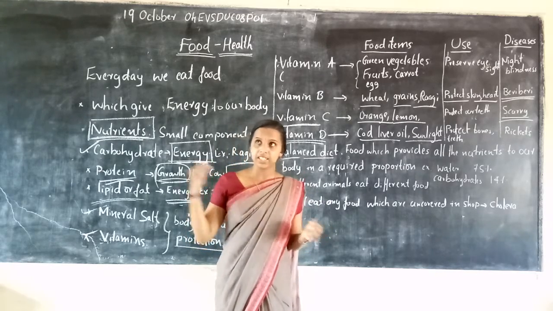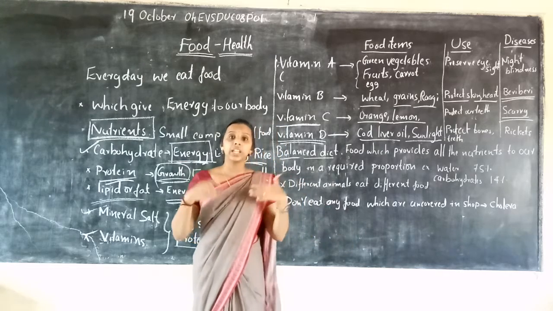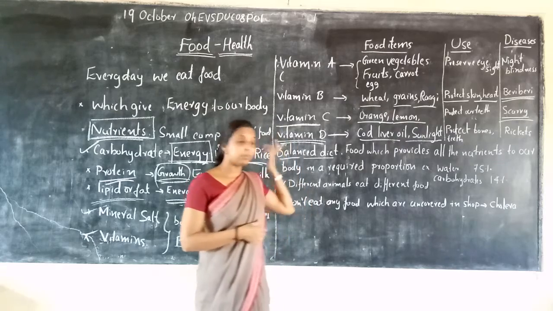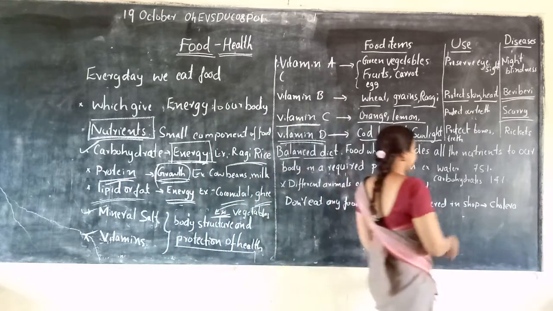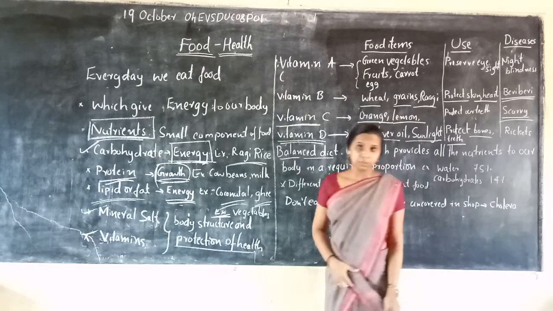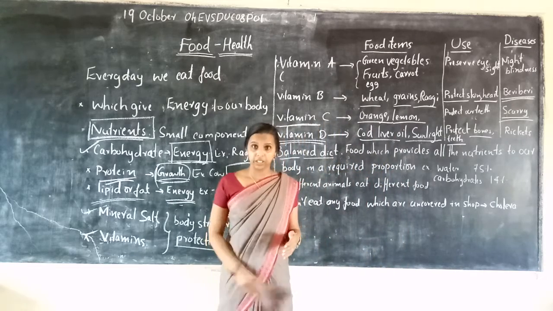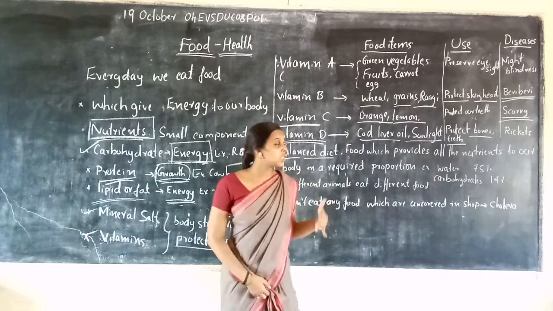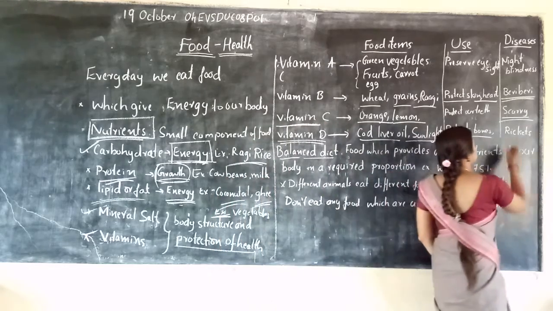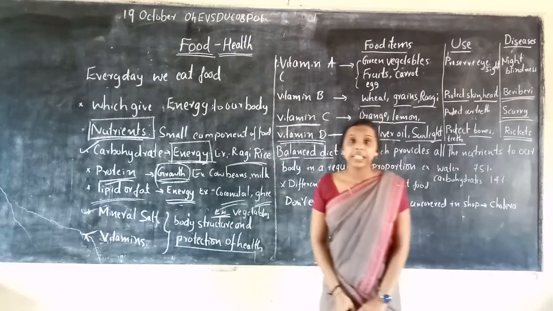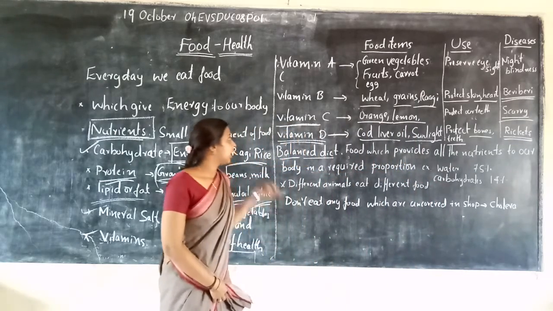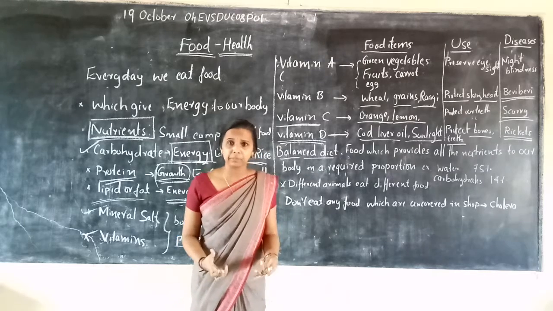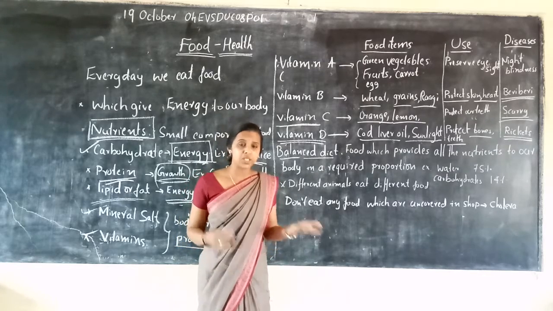vitamin D in the sun rays. So we play in the evening or early morning, so that this vitamin D helps to protect our bones and teeth. What happens otherwise? Diseases like rickets will occur. Rickets is one type of disease, like the whole bones are paining, the whole body can't move from one place to another place.